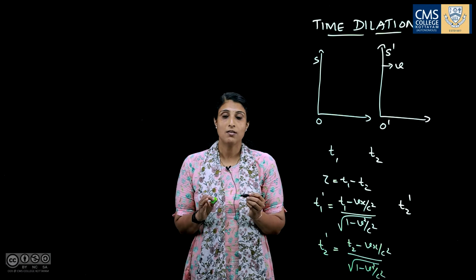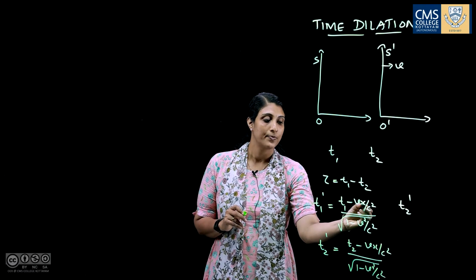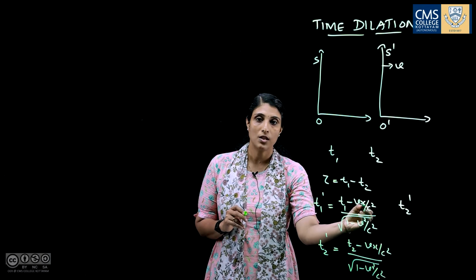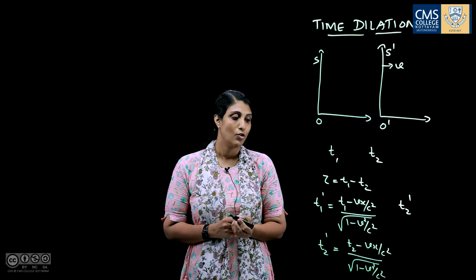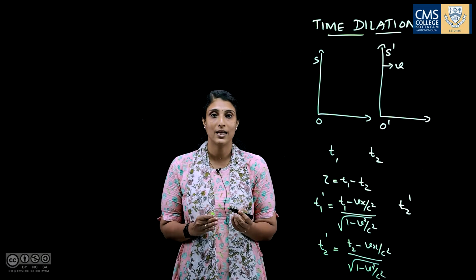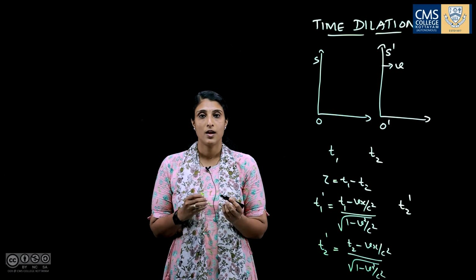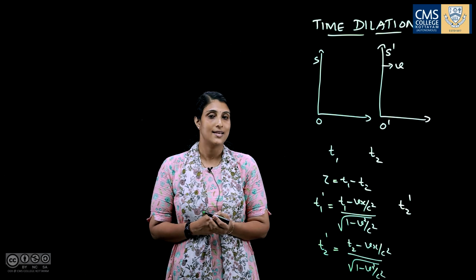The two events occurred at the same position, so for the first event the position is x, and for the second event also the position is x. Only the time changes: T1 and T2 for the observer in S frame, T1 dash and T2 dash for the observer in S dash frame.